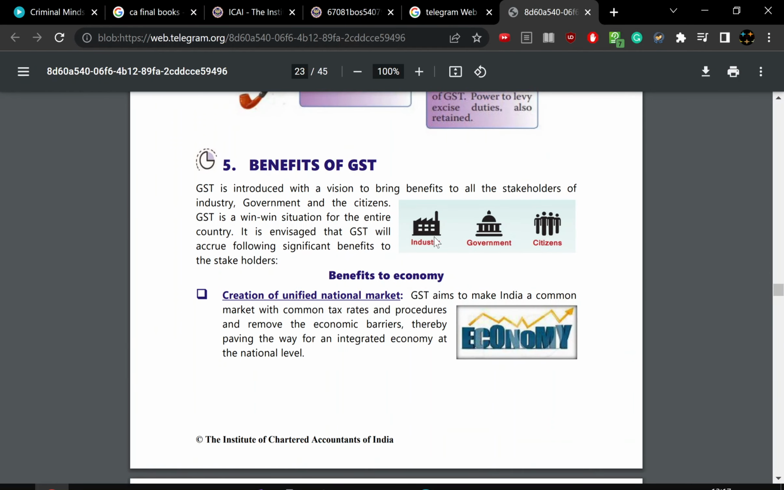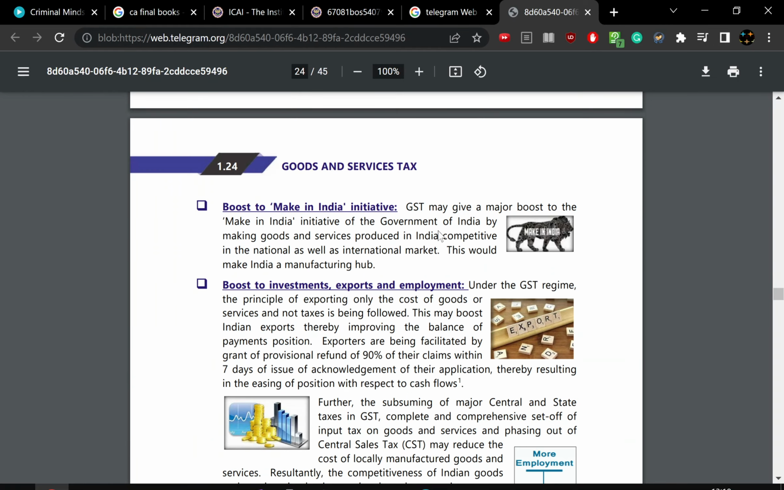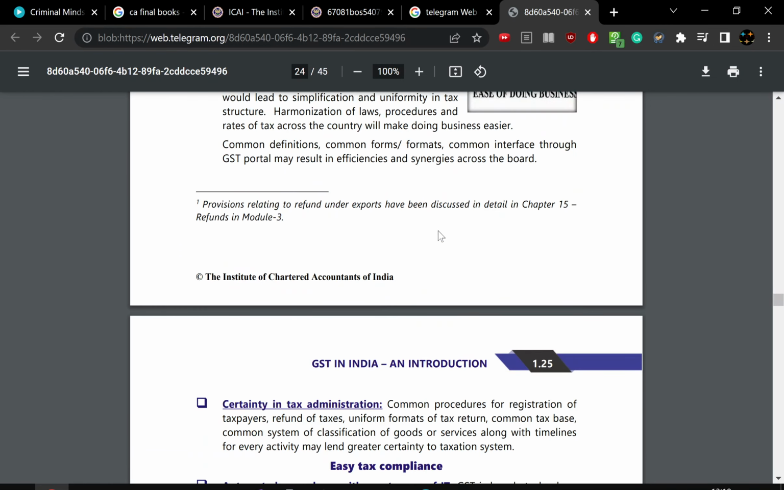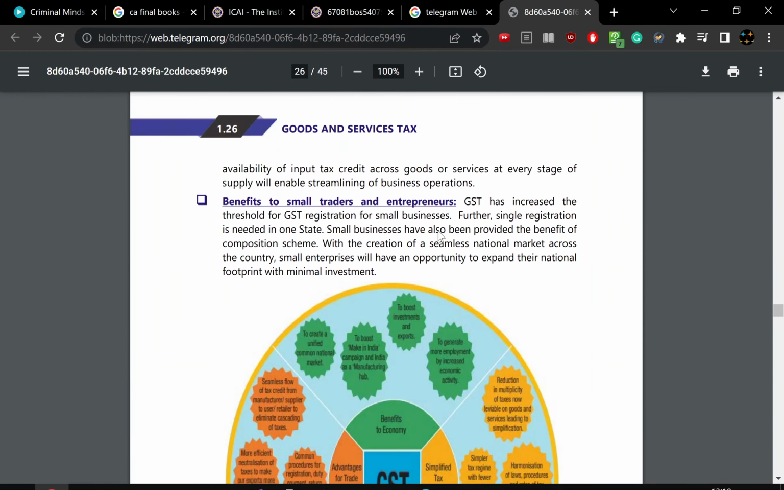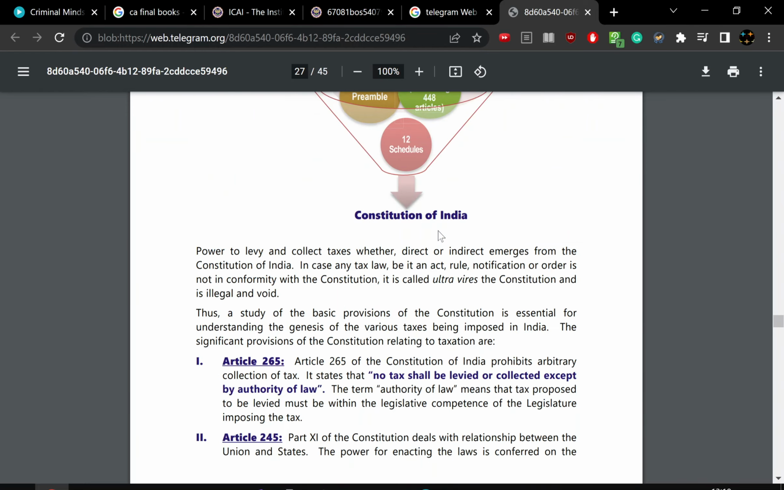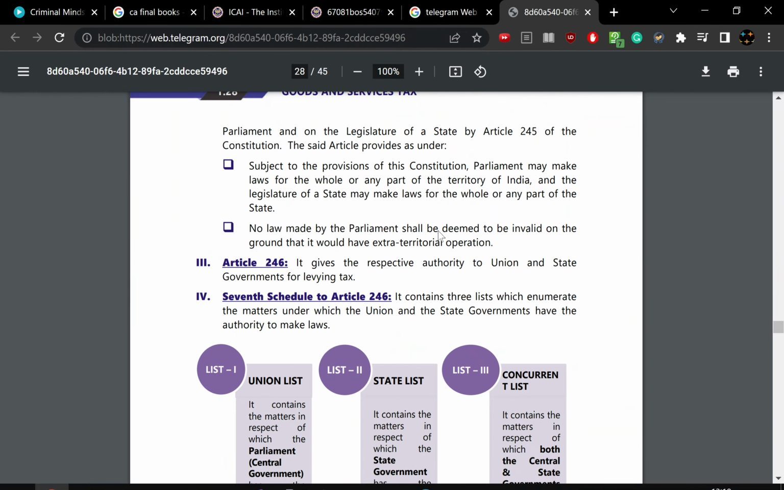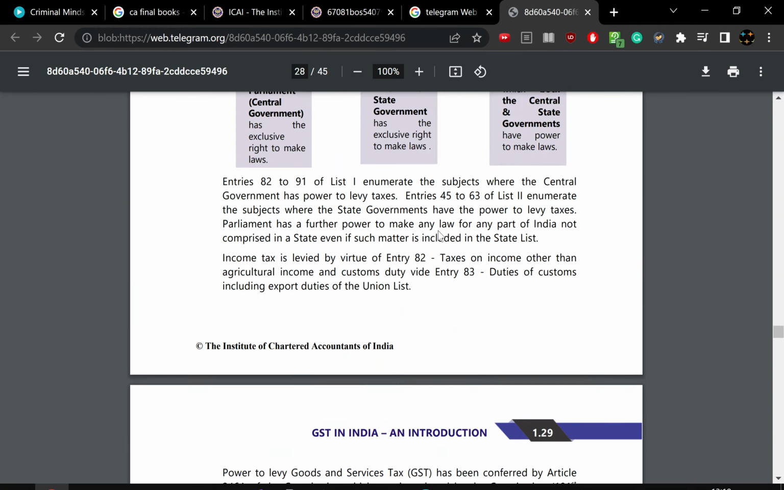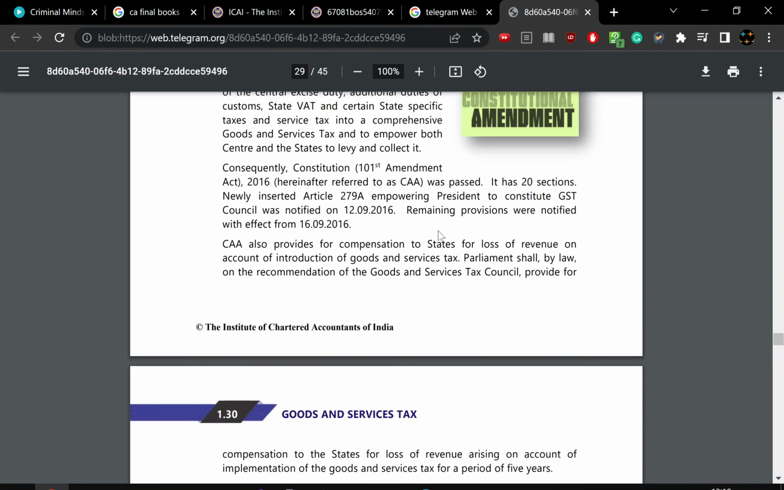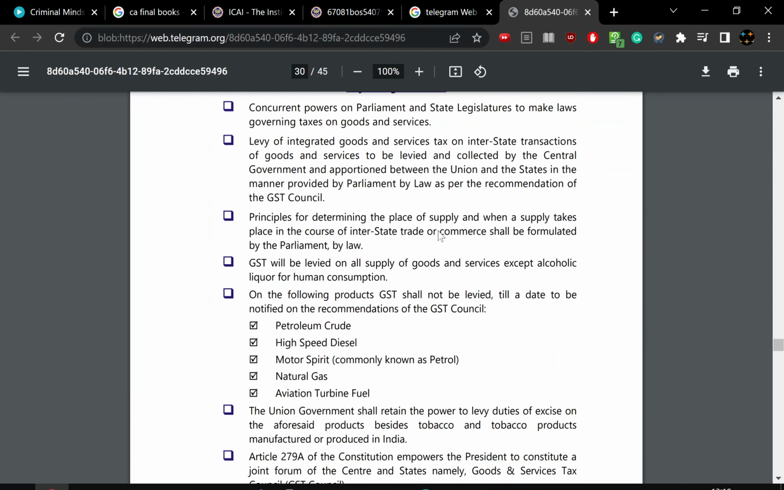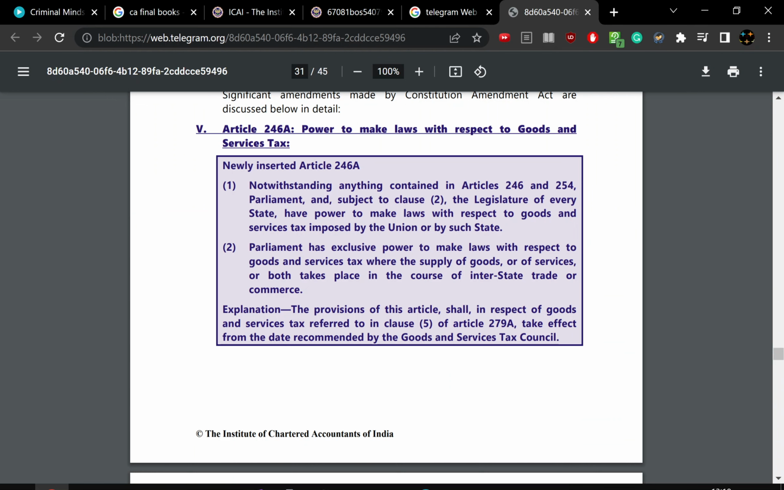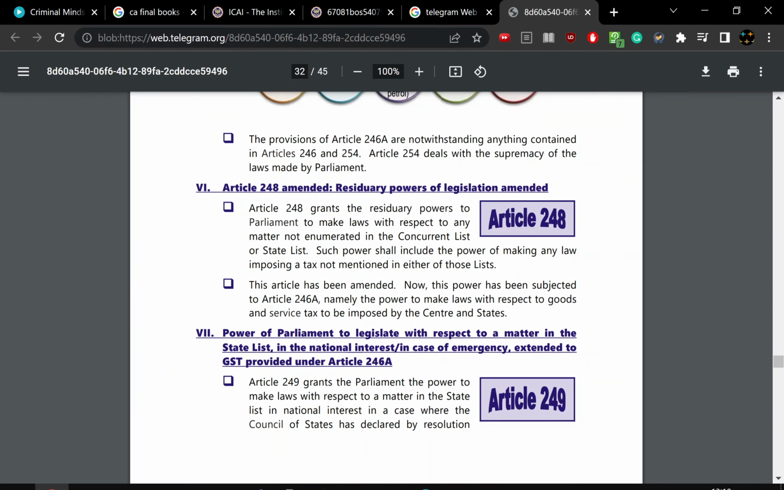Then the benefits of GST. What are the benefits to the economy we get, then simplified tax structure and ease of compliance, advantage of trade and services, then constitutional provisions: article 265, article 234, article 246, and the need of constitutional amendments, then significant provisions of the constitution 101st amendment act 2016, key points over that, and article 246A, power of making law with respect to goods and service tax, article 248 amendment, residuary power of legislation